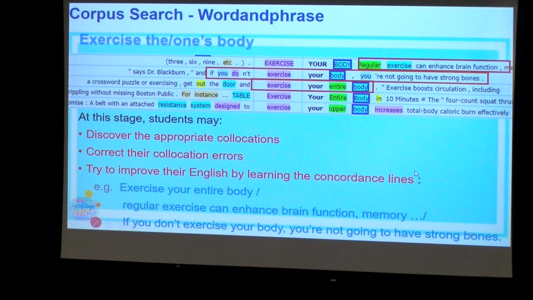Well, and at this stage, you can see students may discover the appropriate collocations, correct the collocation mistakes, and try to improve their English by learning from the concordance lines. Okay, and you can click on the concordance lines and learn from them.